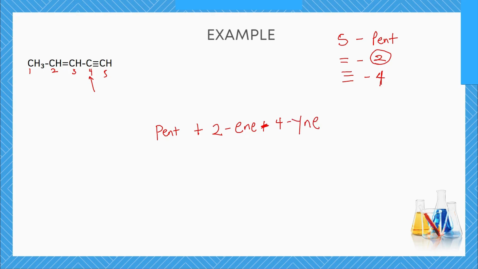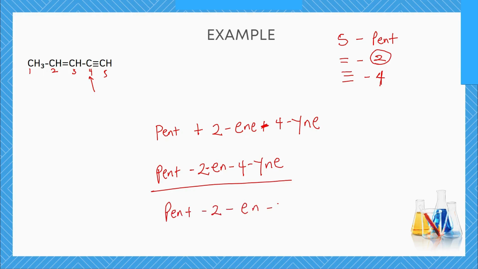So altogether what we have is pent-2-en-4-yne. That's the name of the entire compound, pent-2-en-4-yne.